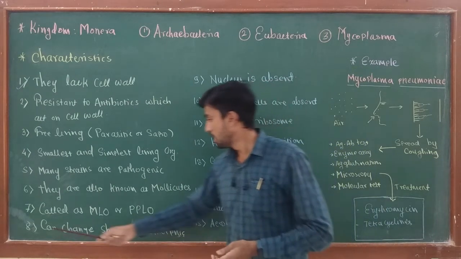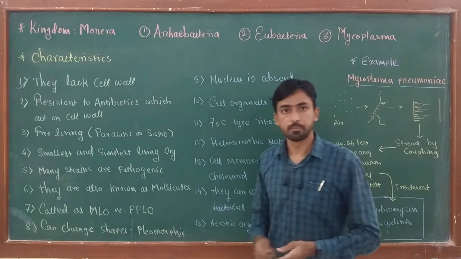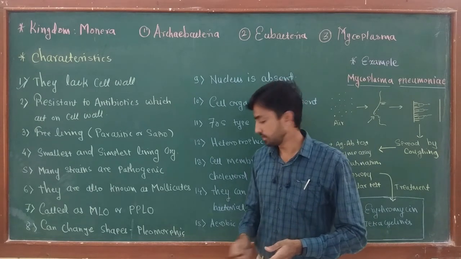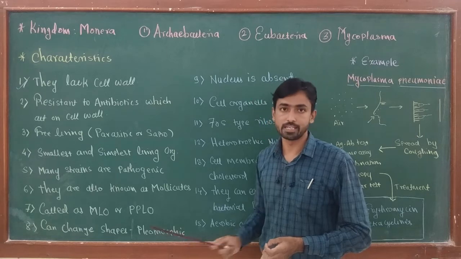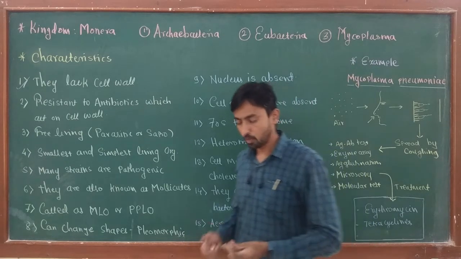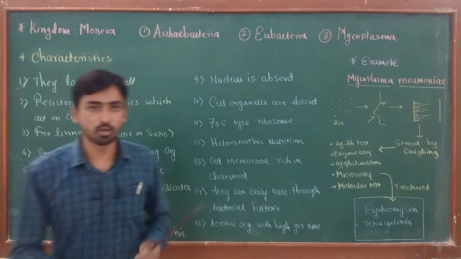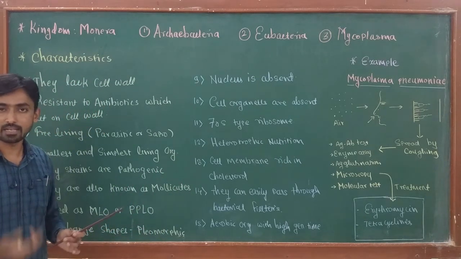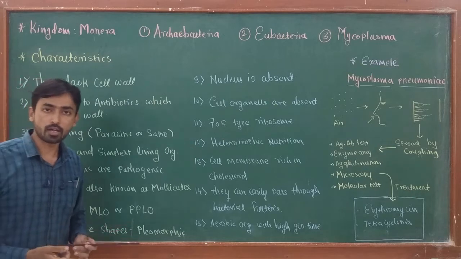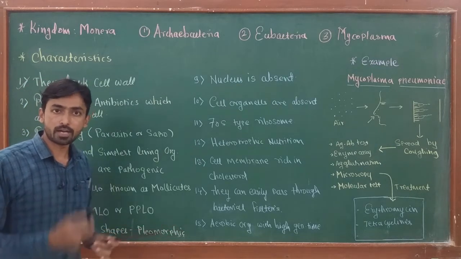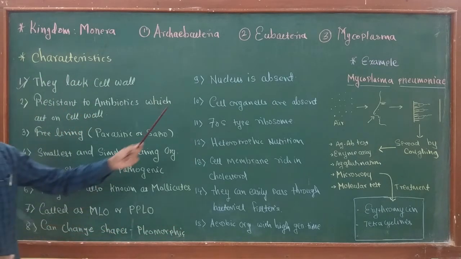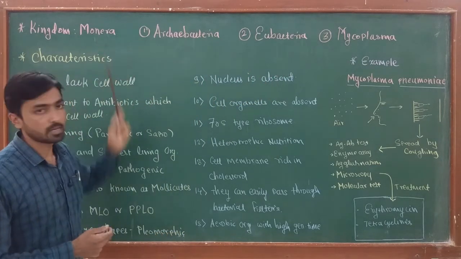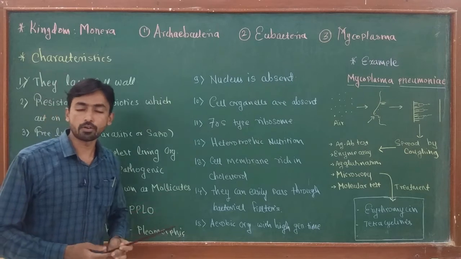Then they can change their shape very easily, or they can be found in various types of shapes, and this is called pleomorphic nature. Mycoplasma are pleomorphic because they do not have a cell wall. The only structure that maintains the shape of the mycoplasma is the cell membrane, so they are found in cocci, rod or spiral shapes.